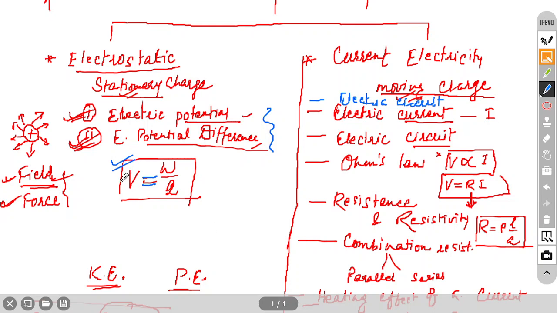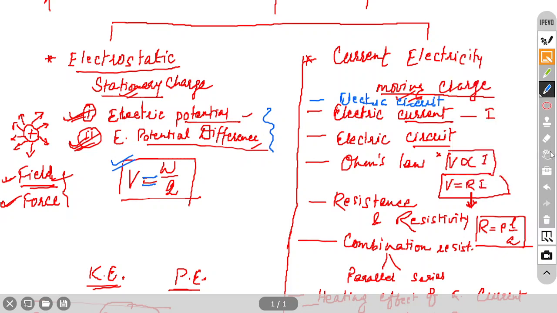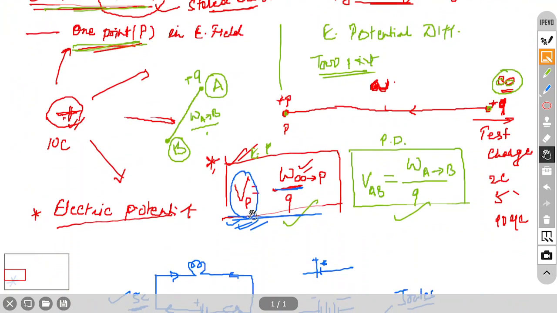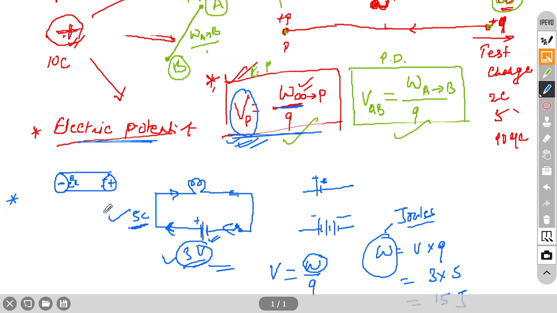Sir, I did not understand potential difference in batteries. Potential difference, in all cases, suppose in a battery, what we have? In case of battery, chemical energy is stored. Here chemical energy is stored and slowly this chemical energy will convert into electrical energy. So, battery is also related to potential difference. Suppose in a cell, this one is called positive, this one is called negative. It means here electrons are stored and here protons are stored, positive charge and negative charge.